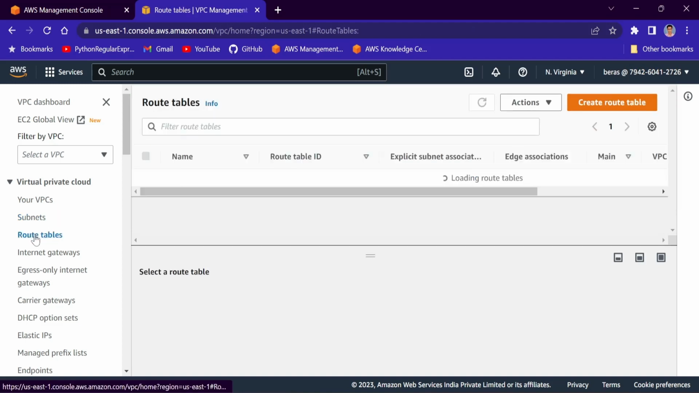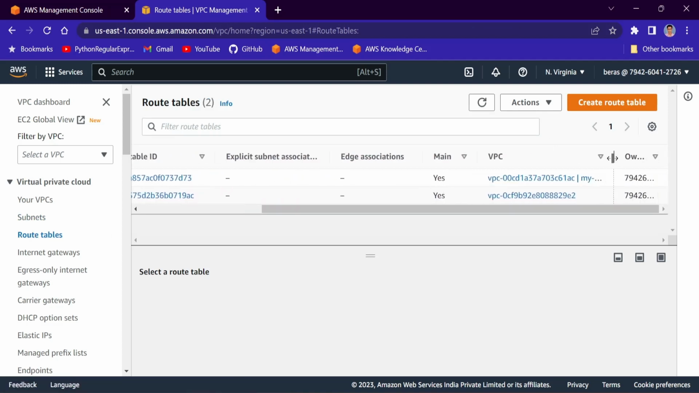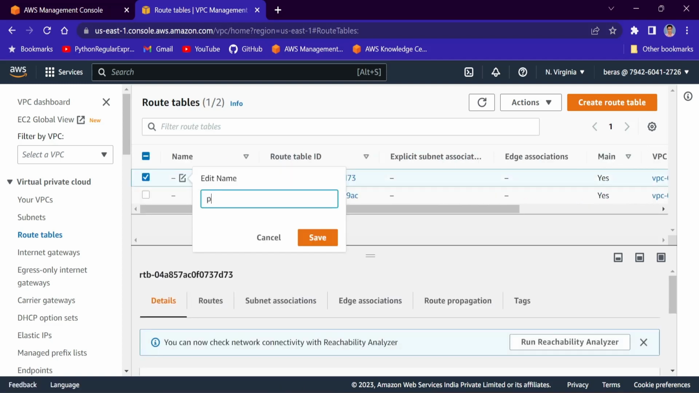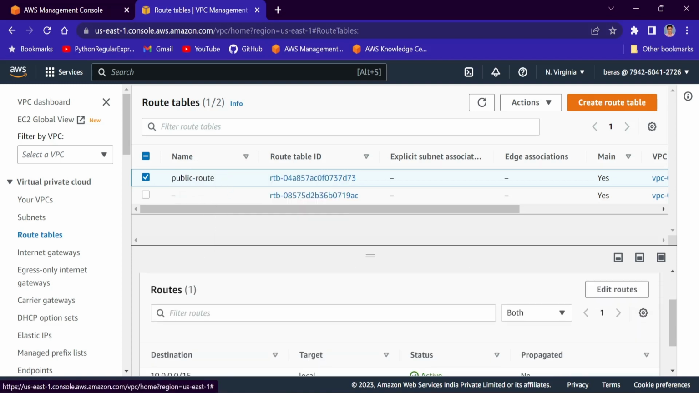I'll go to route tables and we'll define the route. And see here, this is our default route table. Fine, my VPC. Okay. I will name this as public route. Okay. Public RT or public route. Public, save. And now I will go to routes for that route table.